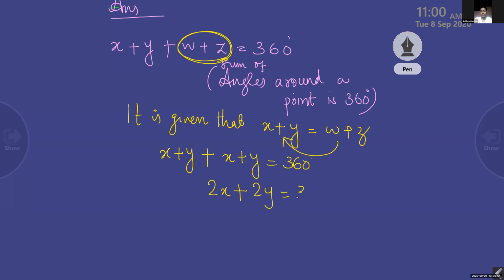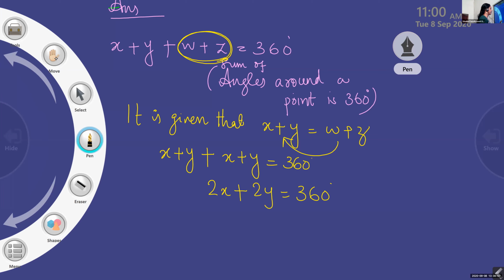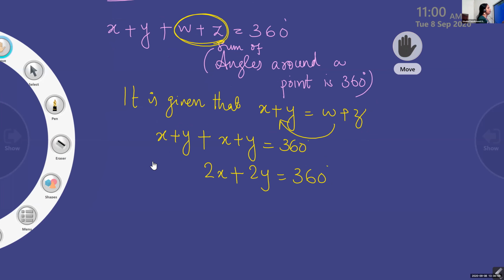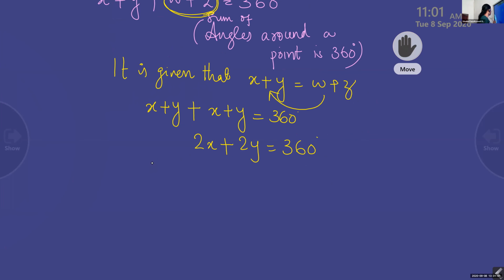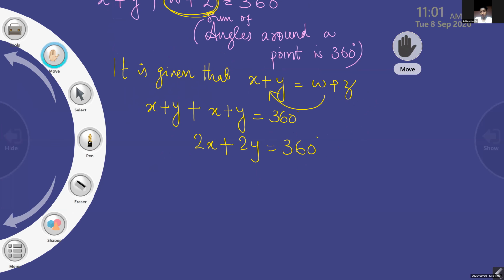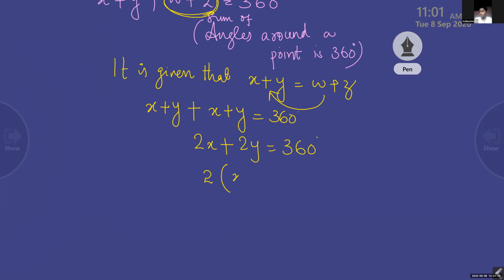2x and 2y equal to 360. What is common on the left side? 2 is common. Take 2 outside, you will get 2 into x plus y equal to 360.